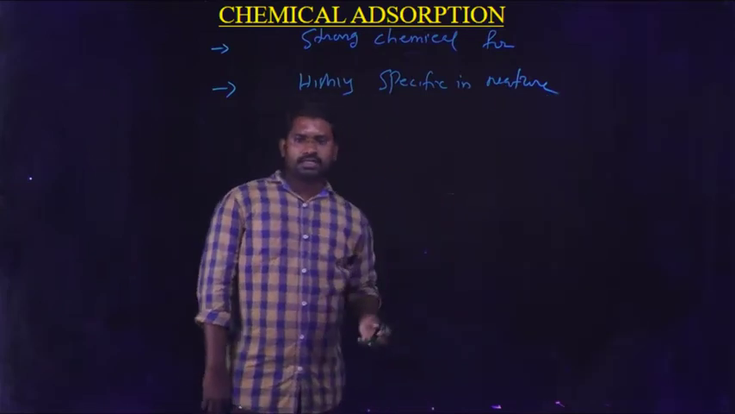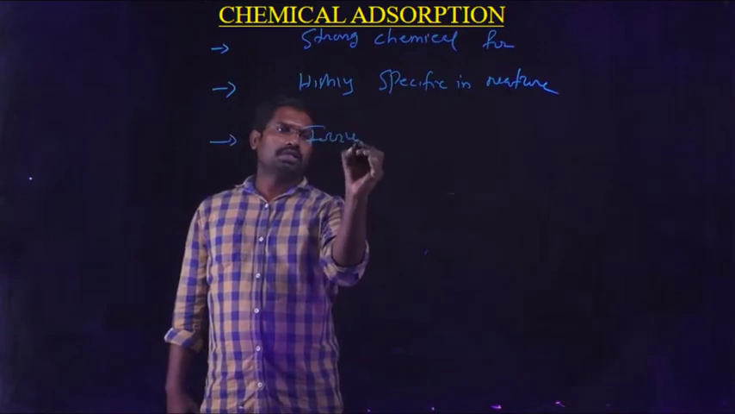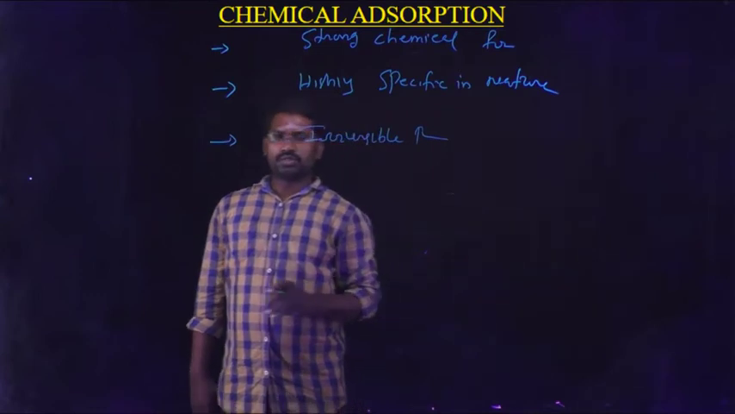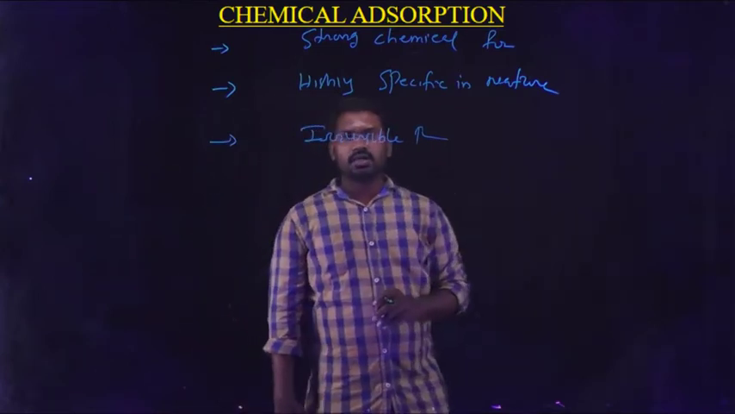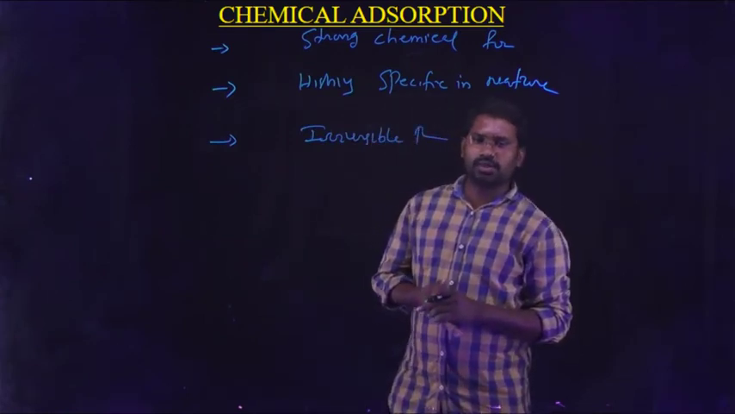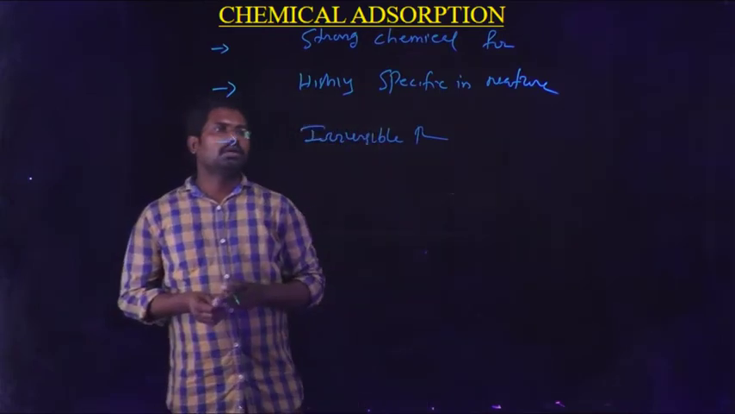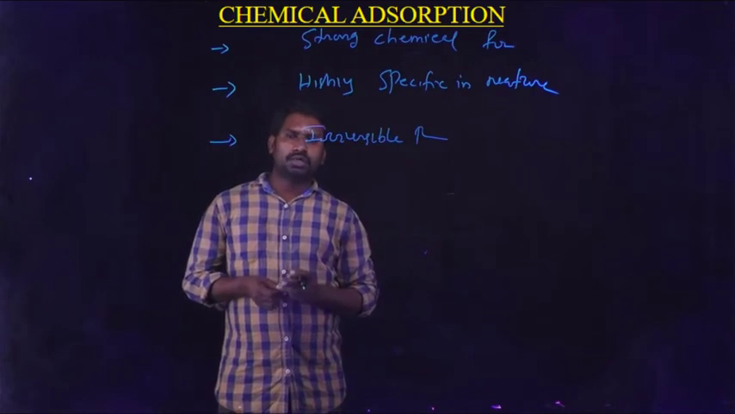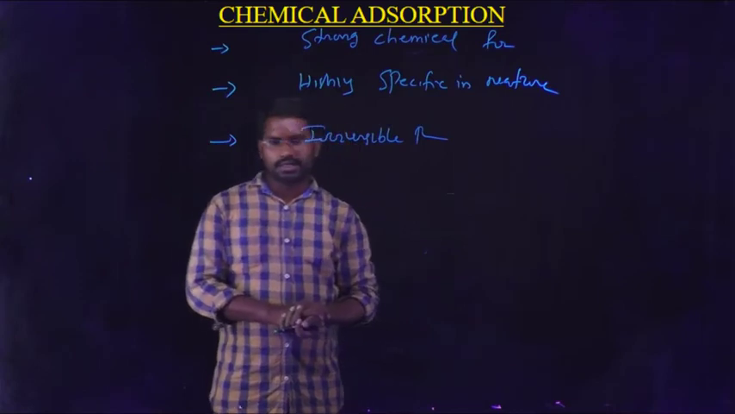Our next point is chemical adsorption is an irreversible process. Irreversible process means both forward reaction and backward reaction do not take place. In case of physical adsorption, both adsorption and desorption take place, that is known as a reversible process. That is true in case of physical adsorption, but in case of chemical adsorption it is an irreversible process. Both adsorption and desorption do not take place simultaneously.